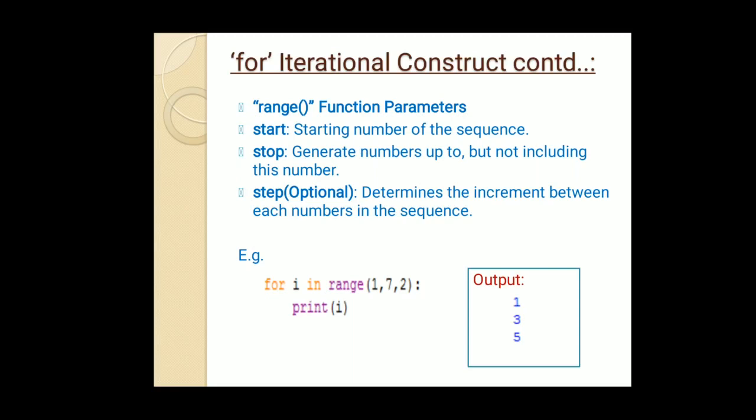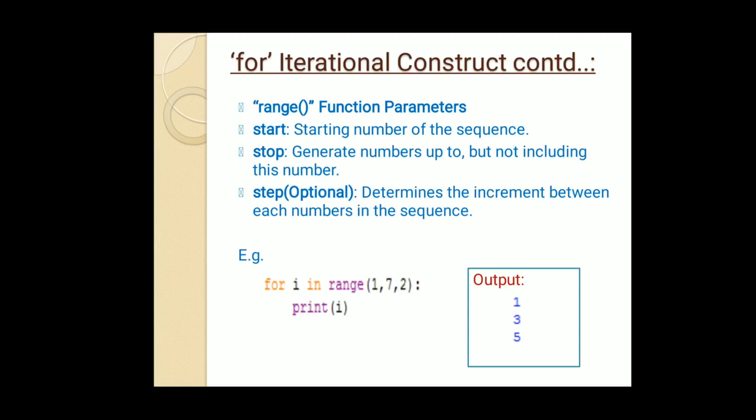Start is the starting number of the sequence. The second parameter is stop. Stop generates numbers up to but not including this number, meaning one less than this number. For example, 1 is the start in the given example and 7 is the stop, so the loop will be executed up to 6, not 7. The last parameter is the step.